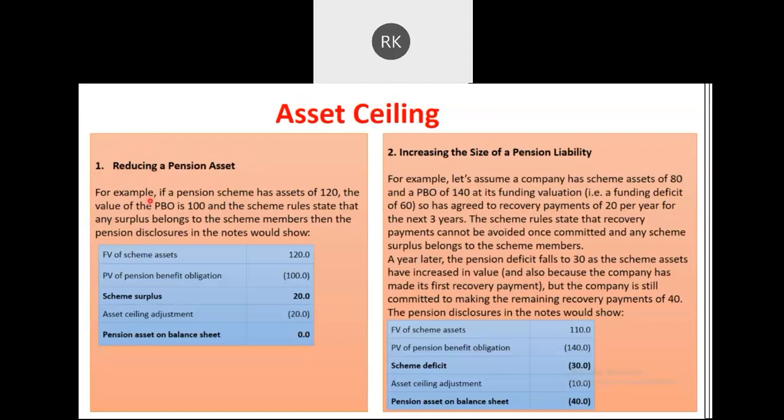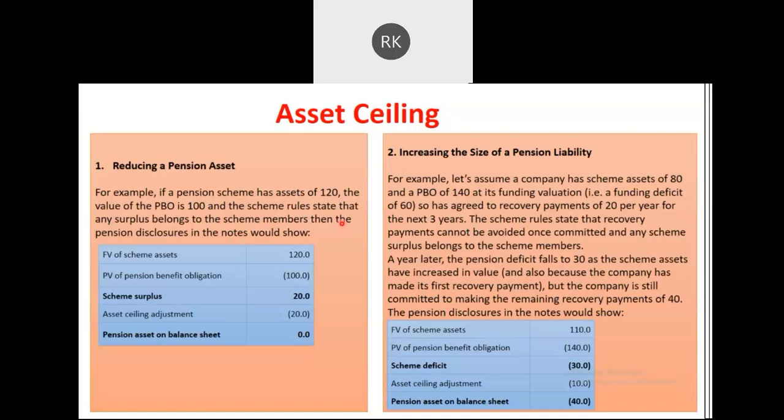For example, if a pension scheme has assets of 120 rupees, and the present value of obligation is 100 rupees, and the scheme rules state that any surplus belongs to the scheme members. So it basically depends upon the statutory requirement or the way you have constructed your trust. If you have mentioned in the trust deed that this surplus will relate to employees, and the employer in no case can pull that cash off, or reduce their contribution by this amount,